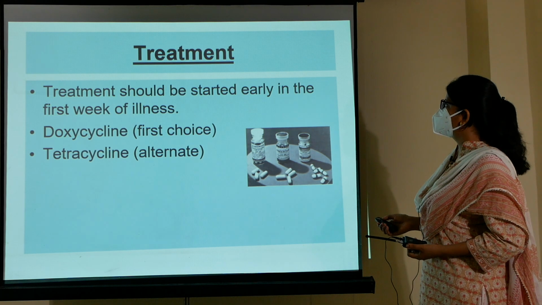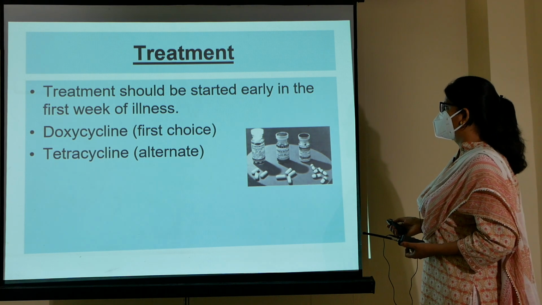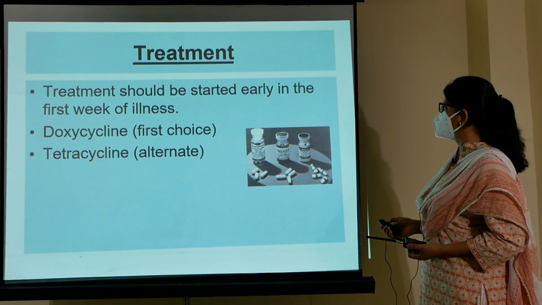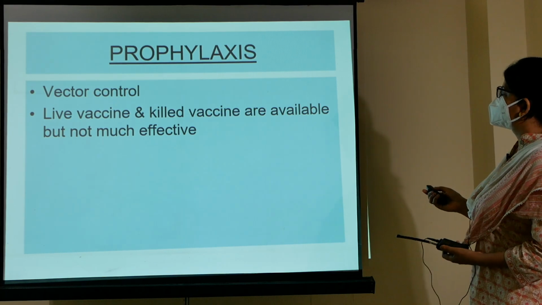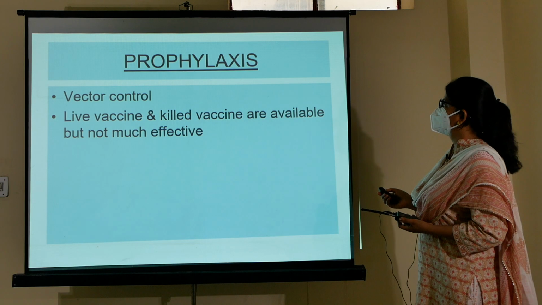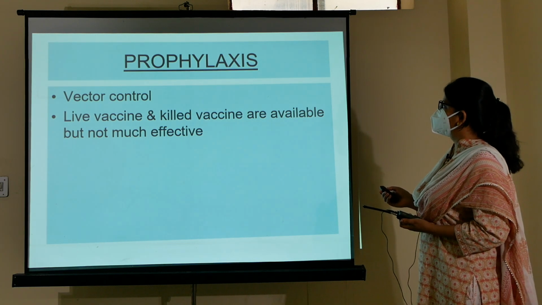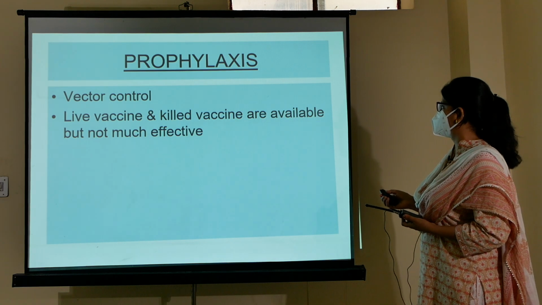Then the treatment should be started early, in the first week of illness. The first choice of treatment is doxycycline, the drug of choice, and the alternate treatment we can give is tetracycline. Prophylaxis: first of all, we should control the vectors. All the vectors should be controlled. And then vaccines: live and killed vaccines are available, but these are not very effective.